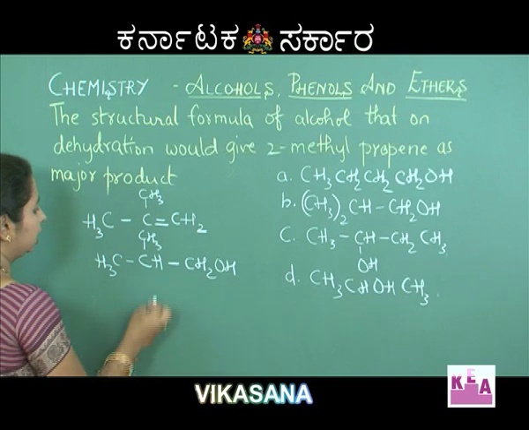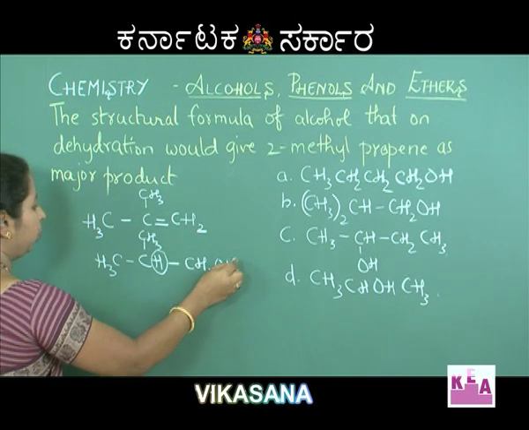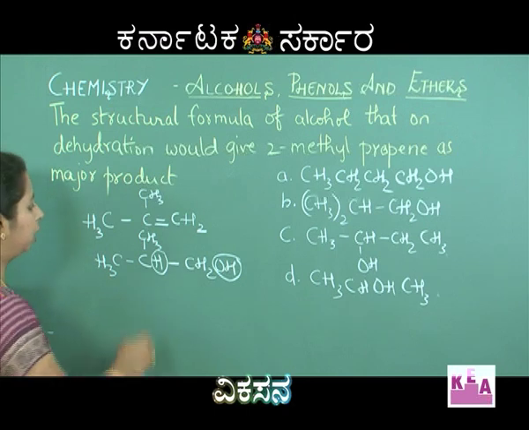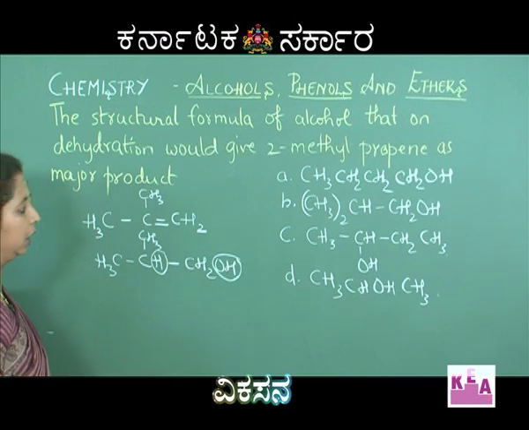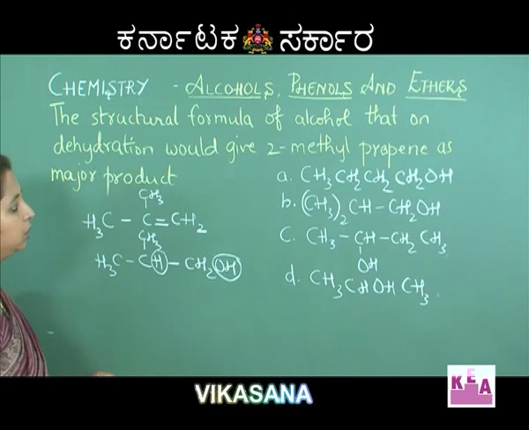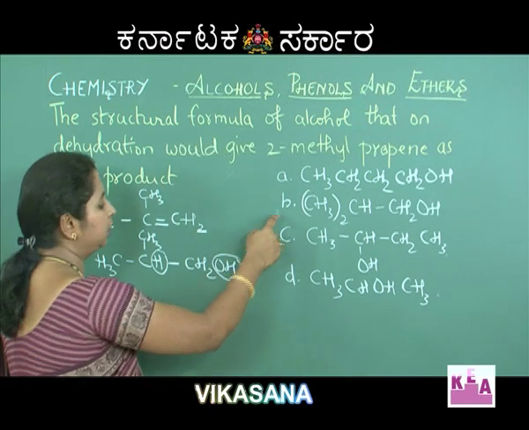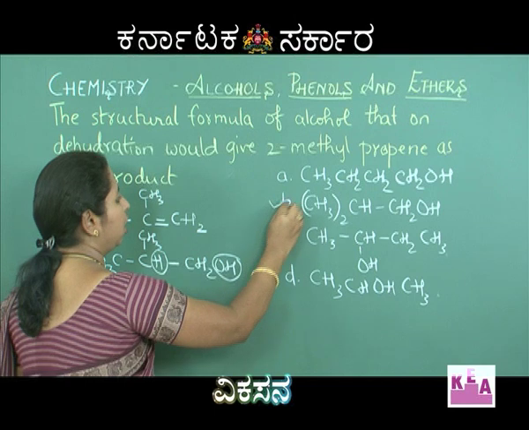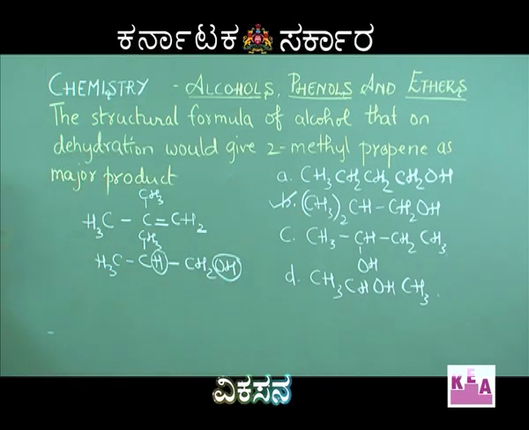So, you can see that the dehydration occurs by removal of H2O to form a double bond, and therefore, this is the starting material. Now, when you look at the options, you can see that option B is the same as our starting material, and therefore, option B is the correct option.